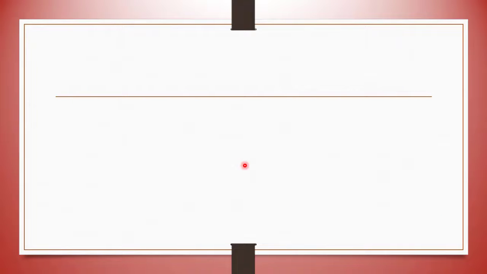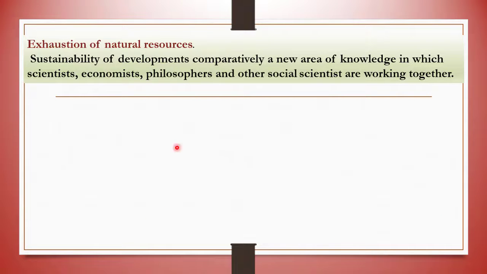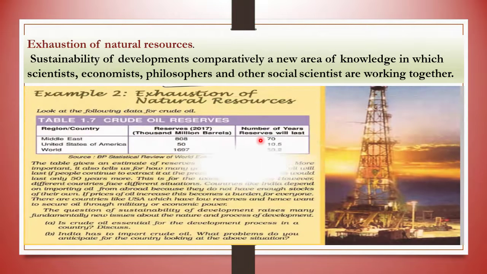Now next one, exhaustion of natural resources. And one more example, exhaustion of the natural resources. Crude oil that we extract from the earth is a non-renewable resource. However, we may find a source of oil that we did not know earlier, and explorations are being undertaken all the time. In this example, you can see here, if people continue to extract it at the present rate, the reserves would last only 50 years more, and this is for the world as a whole.